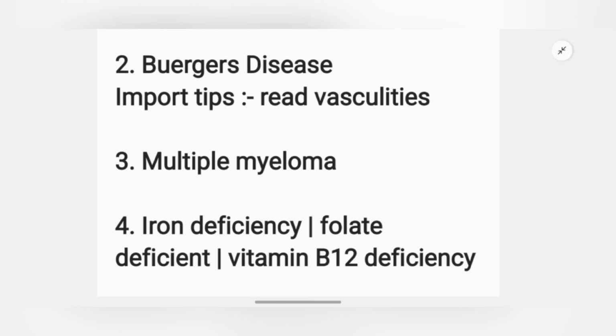ESR is 100. There are some important points we all know. Okay, what are the radiological features you can find in x-rays. Okay, and what else, CRAB features, just read this.